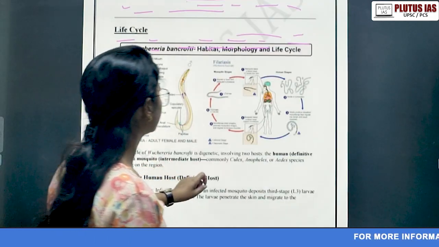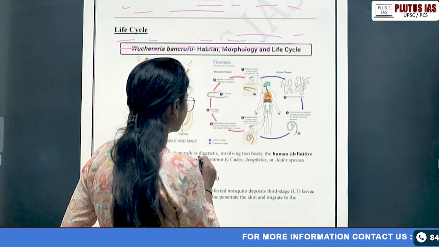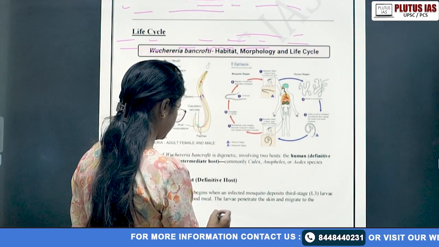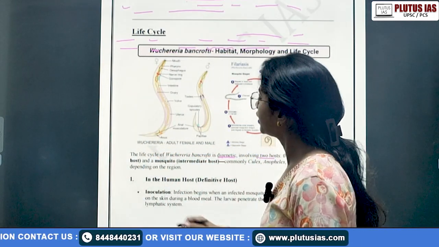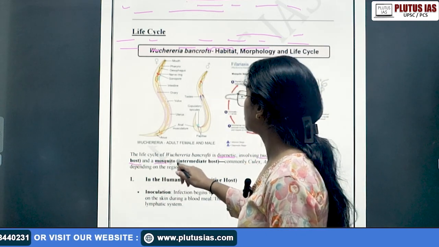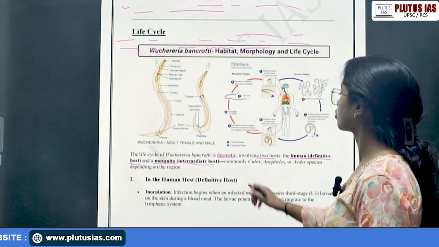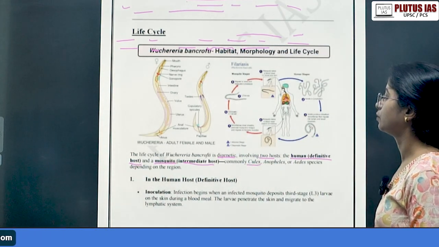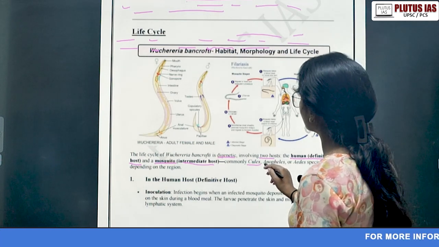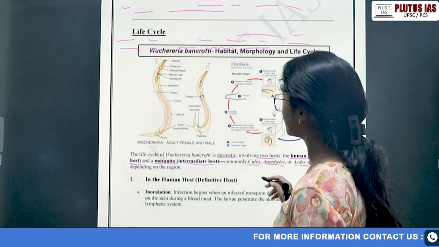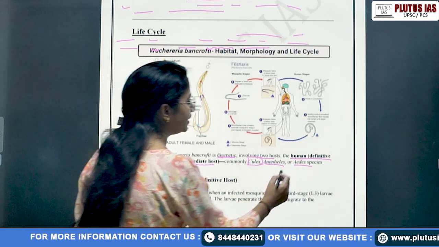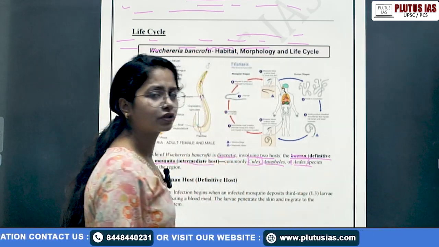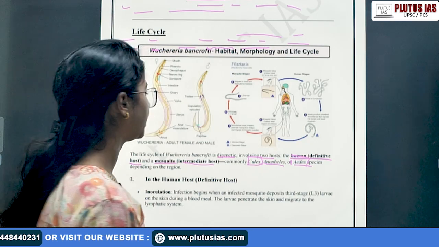The life cycle of Wuchereria bancrofti is digenetic, involving two hosts: the human, the definitive or primary host, and the mosquito, the intermediate or secondary host, commonly the Culex mosquito. It can also be Anopheles or Aedes species depending on the region, but mainly in India it's Culex or Aedes species. Anopheles is mainly for malaria, Plasmodium.